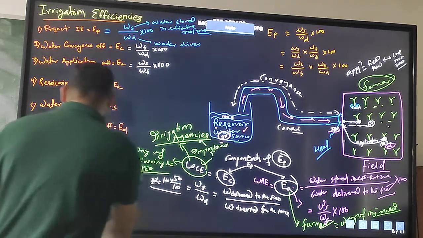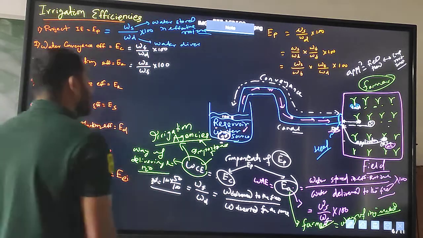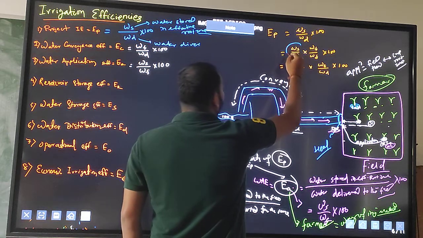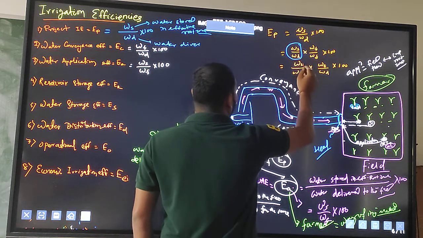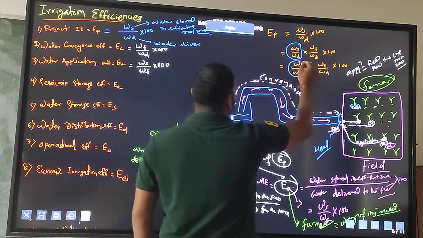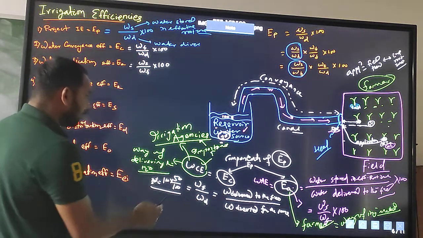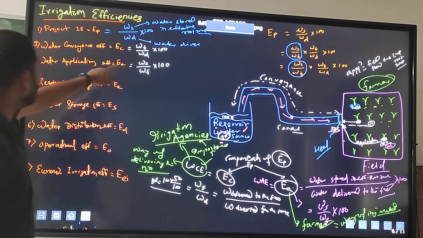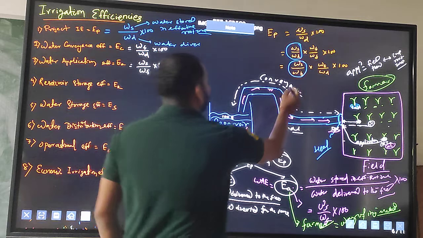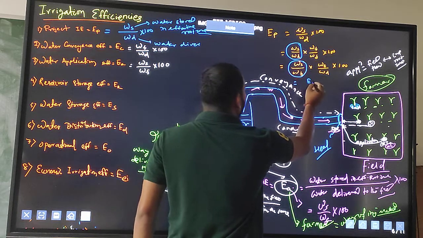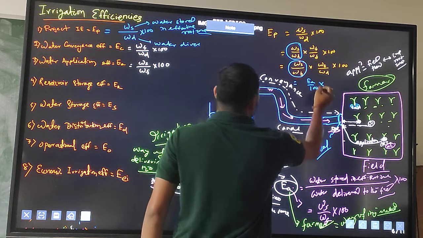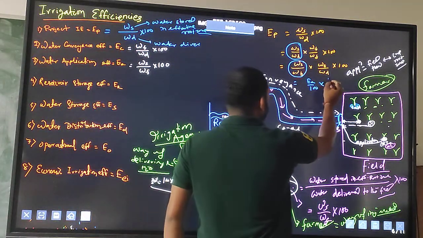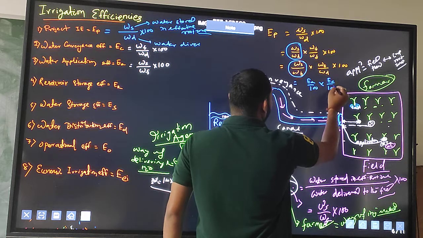Here Ws by Wf is equal to Ea by 100, into Wf by Wd, which is Ec by 100, into 100.